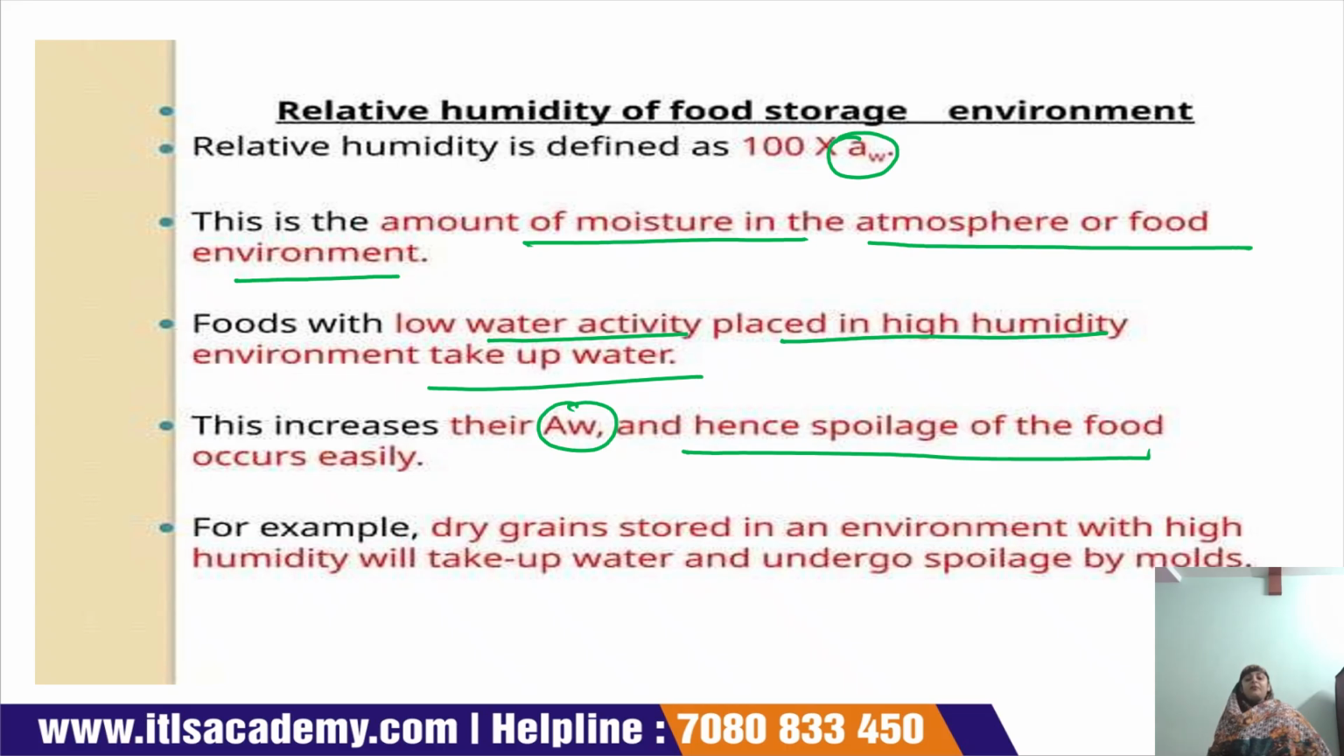Suppose we have a food product like chips whose water activity is very low, and we keep that food product in a high humidity environment. At that time the low water activity food can take up water from the high humidity environment, due to which its water activity increases and the food is spoiled. For example, dry grain stored in an environment with high humidity will take up water and undergo spoilage by molds. So this is all about the biotechnology which reduces food spoilage.